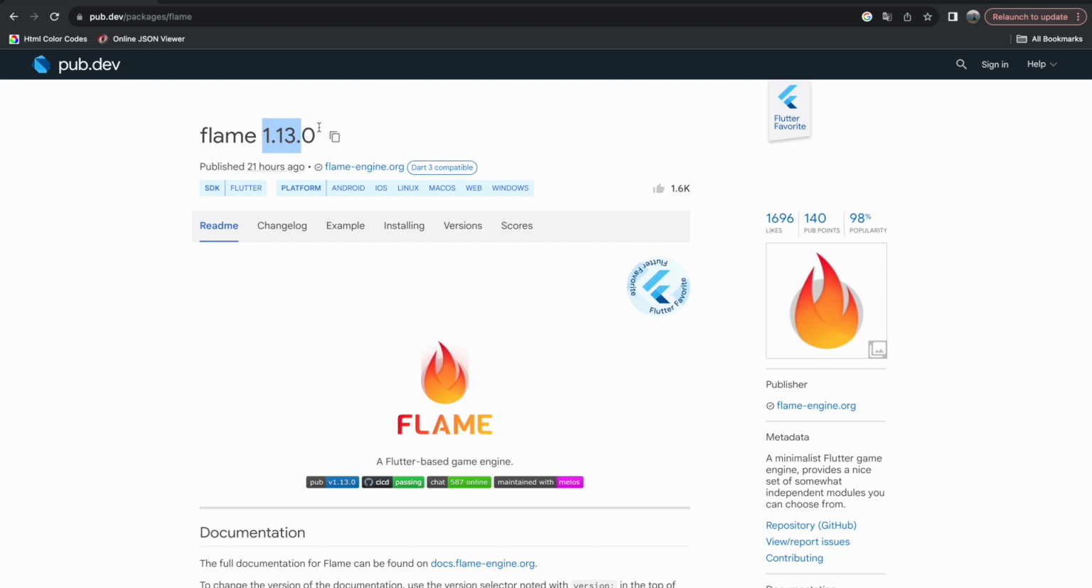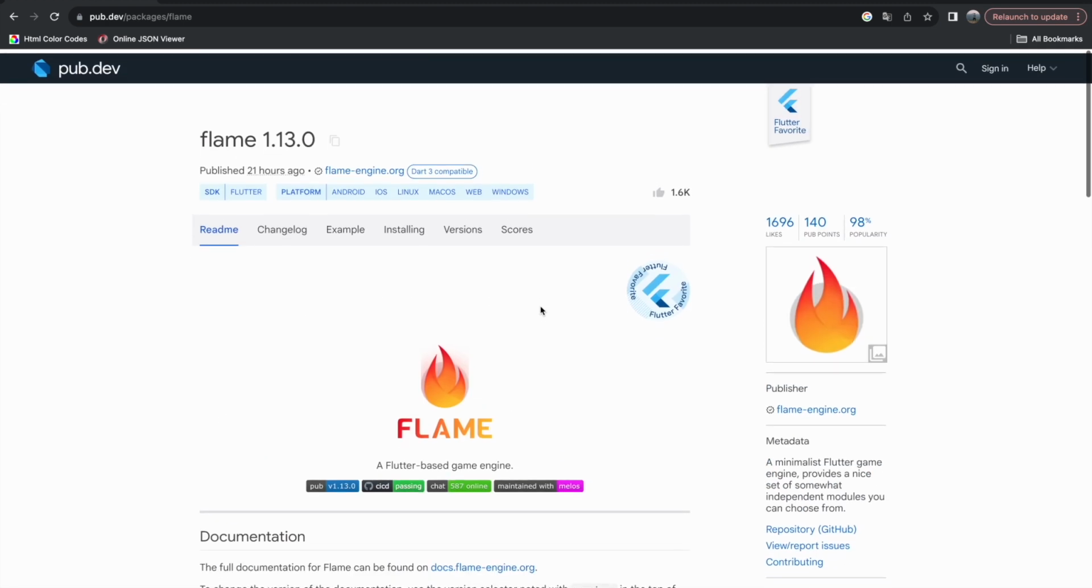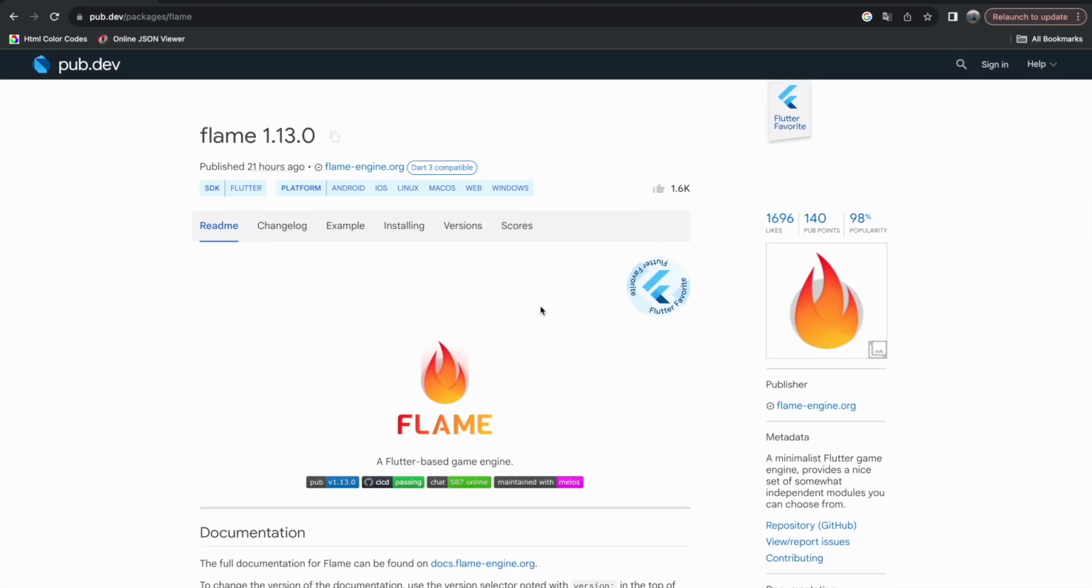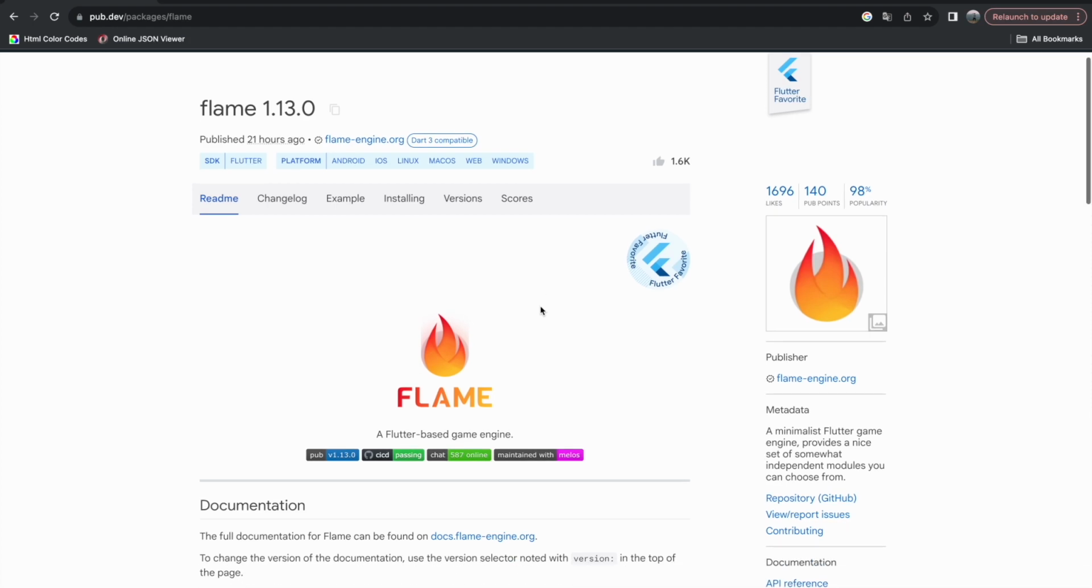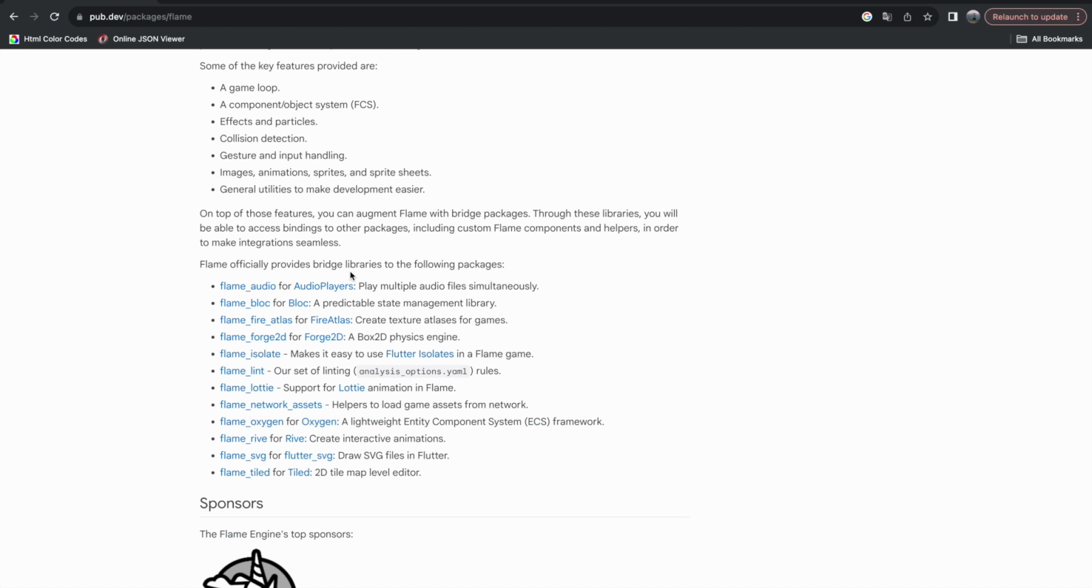So as you can see, there is a version 1.13.0. It is a multi-platform game engine, and it supports Android, iOS, Linux, macOS, web, and Windows. So quite a range, and you can create some nice indie games for all of those platforms. Unfortunately, there is no support for PlayStation, but Flutter is not running on PlayStation, so this is something which is obvious. It has some sub-packages which you can use.